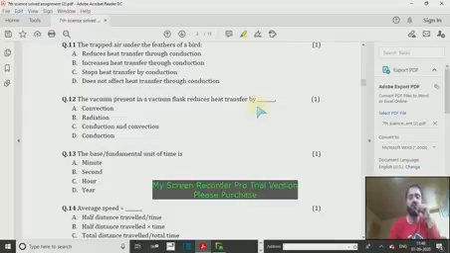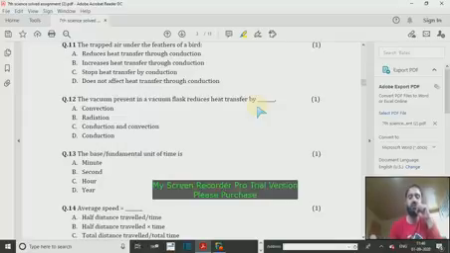This vacuum does not actually give heat any medium of transfer. We know that heat is transferred by a medium. Heat requires, for example, a solid for conduction and a liquid for convection, but in vacuum there is not even air.